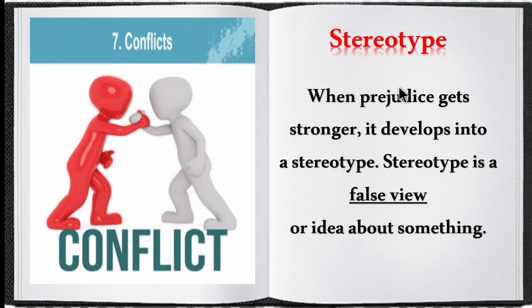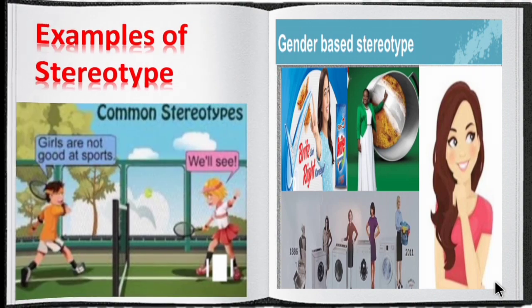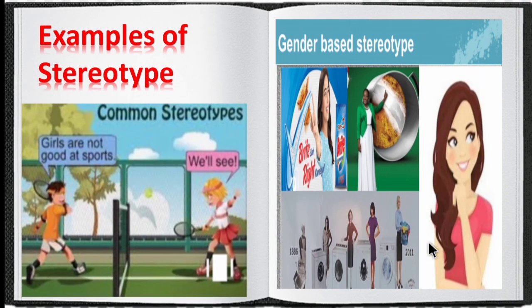So next we can move on to stereotype. What is stereotype? When prejudice gets stronger, it develops into a stereotype. So stereotype means a false view or idea about something. Now let's see some examples of stereotype. One is girls are not good at sports whereas boys are good at sports. This is a false view about girls, so it is an example of stereotype.